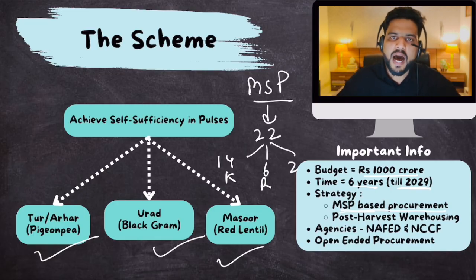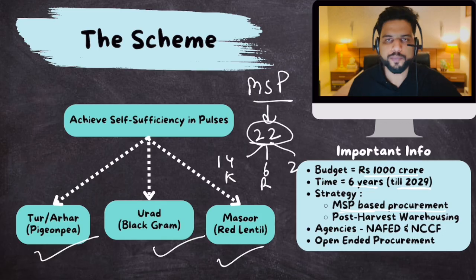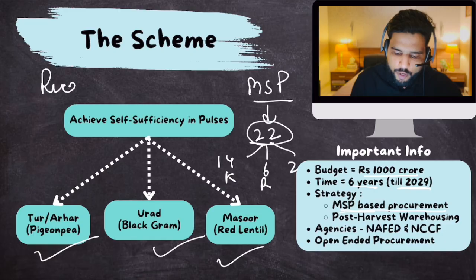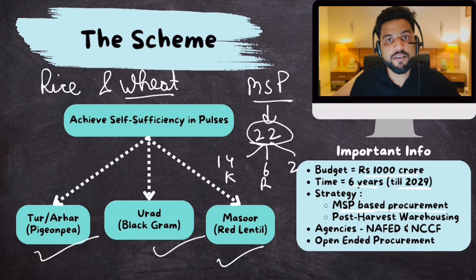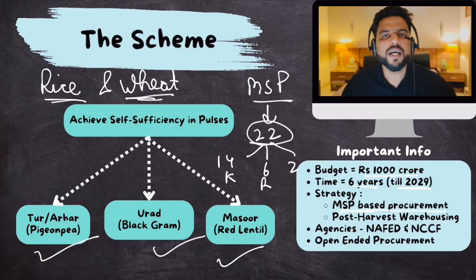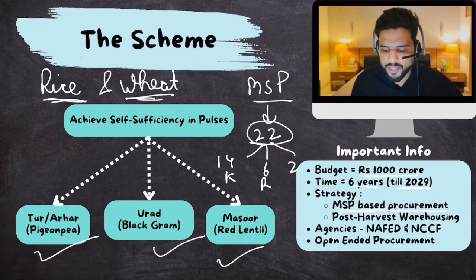Now pulses are included in this list of 22 crops. But the thing is, and this is important, procurement by government agencies is biased in favor of rice and wheat. Government agencies are heavily focused on procurement of rice and wheat. That is why, apart from rice and wheat, they generally ignore all the other 20 crops. Not completely ignore them, but more focus is put on rice and wheat. I'll tell you one more thing.